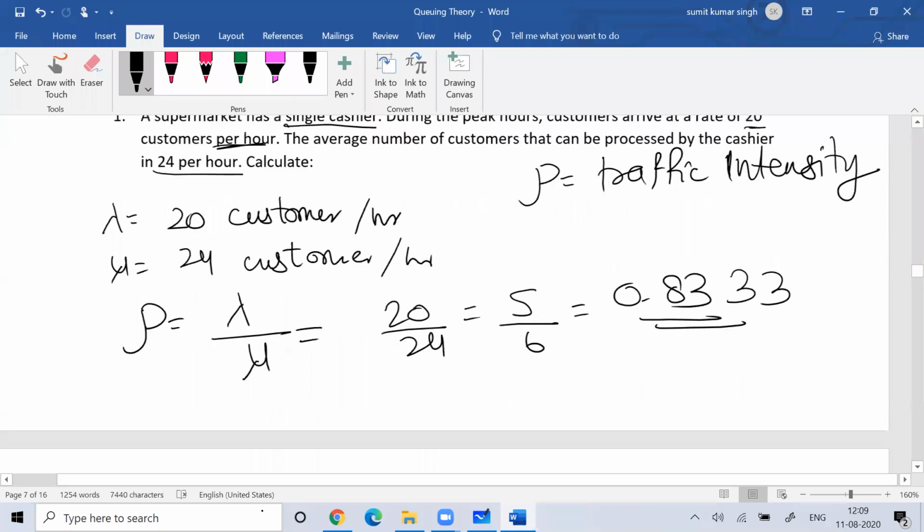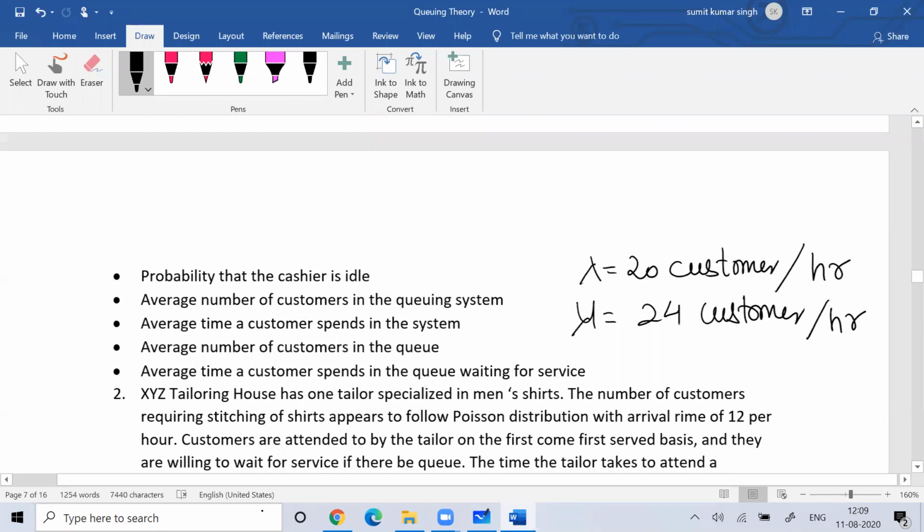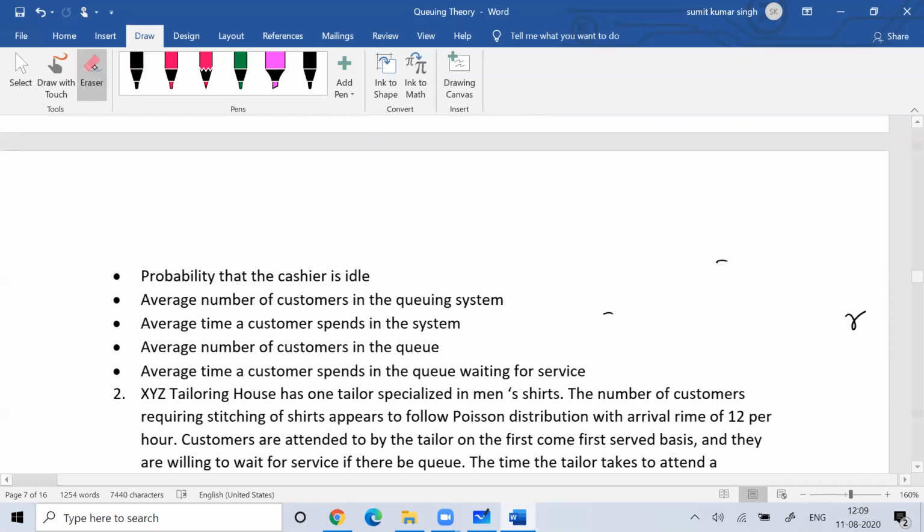So what is the probability that he's idle? Out of all the time, 83.33 percent of the time is busy. So the probability that he's idle is nothing but 1 minus lambda by mu.